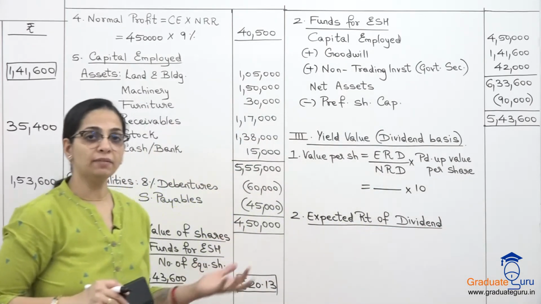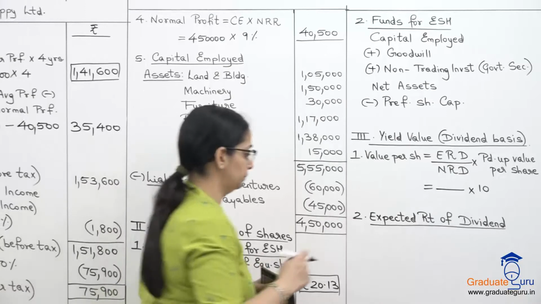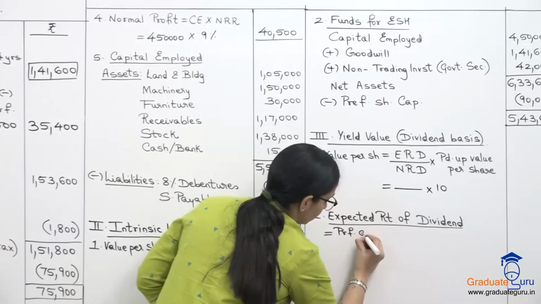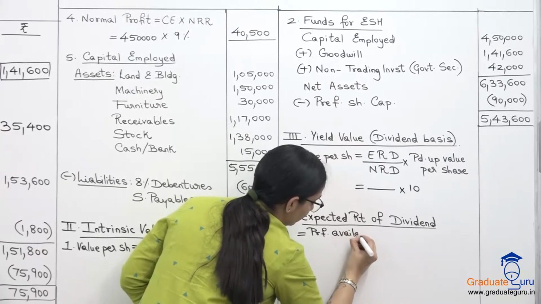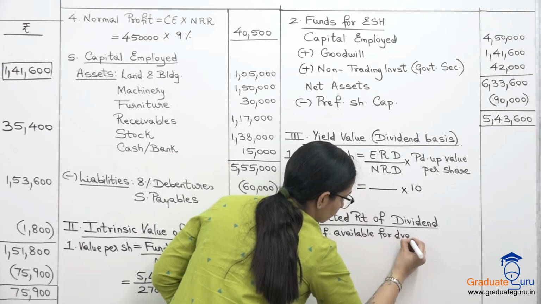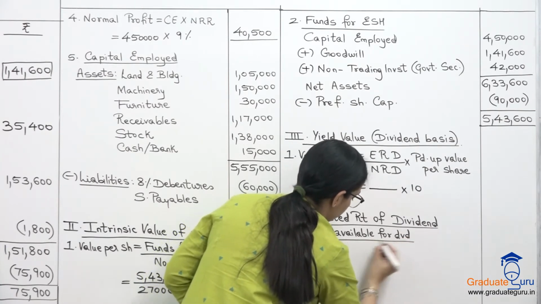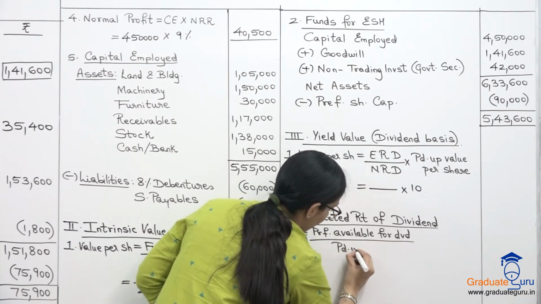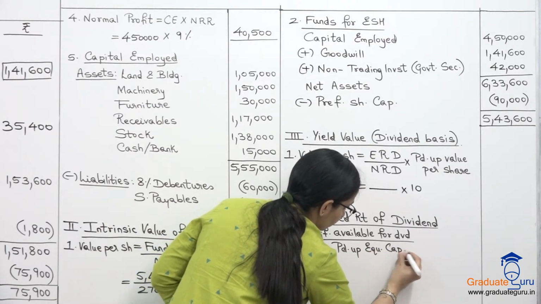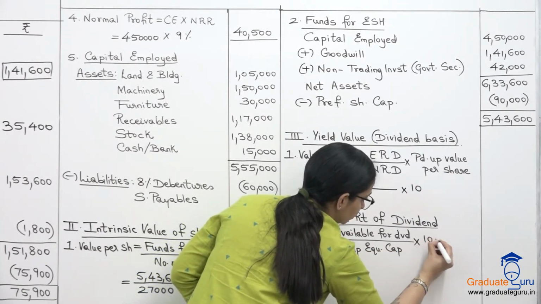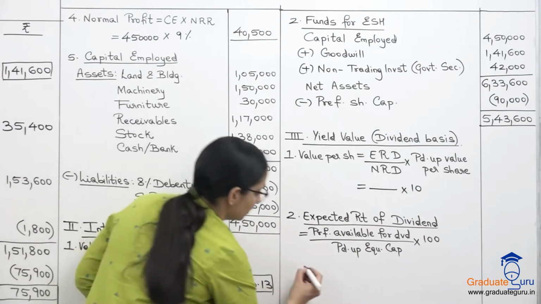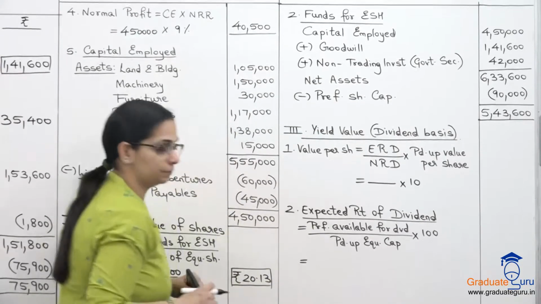Now for the expected rate of dividend, what do you need? So we need profit available for dividend upon paid up equity capital into 100. Okay. So what is our profit available for dividend?